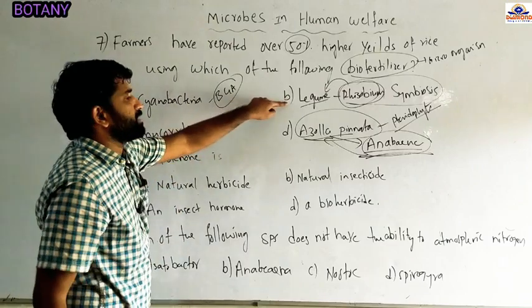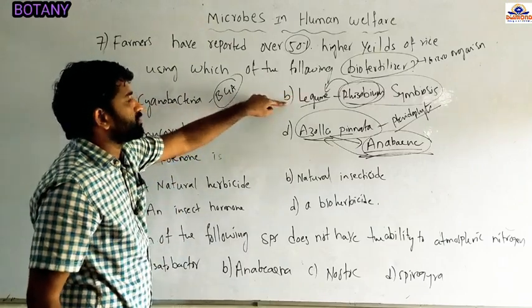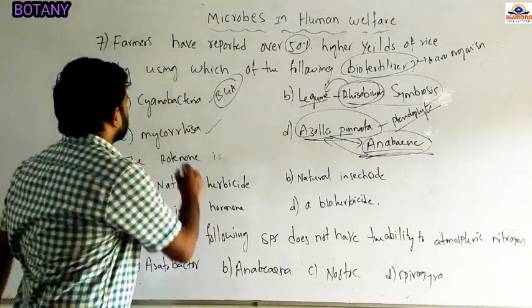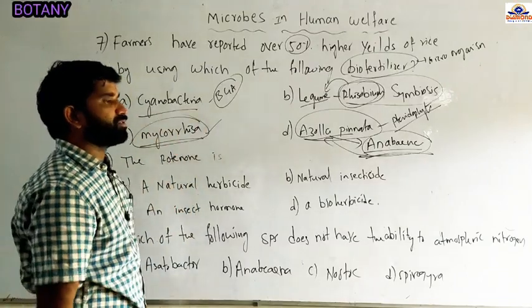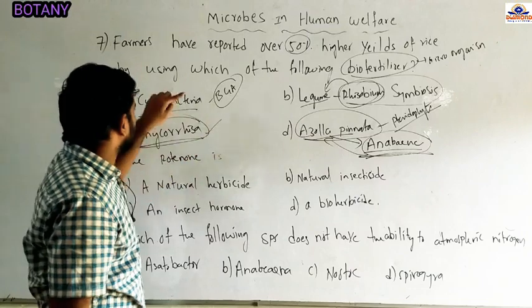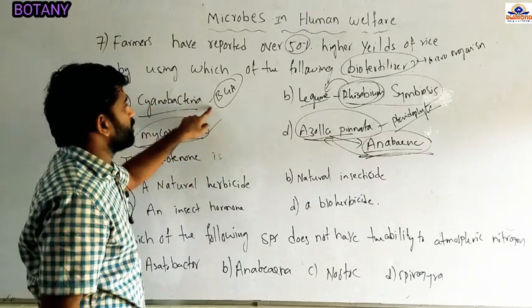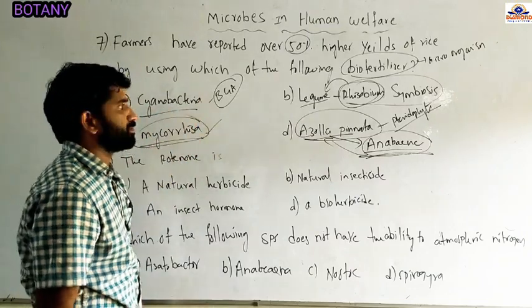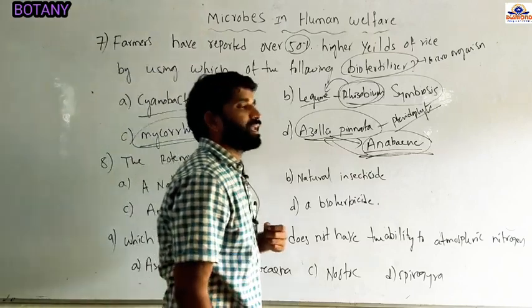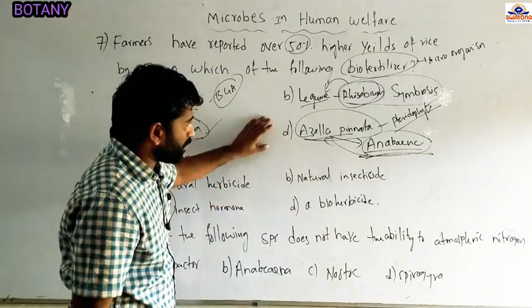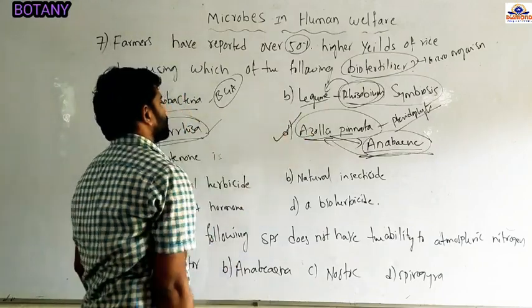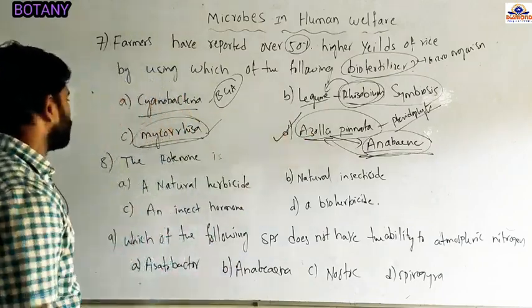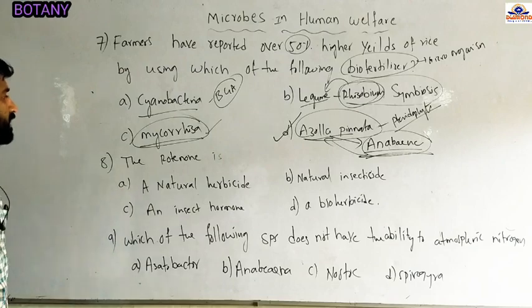So leguminous plants are there. These are the Rhizobium bacteria. They can show the leguminous plants. And cyanobacteria and mycorrhiza. Mycorrhiza can show the symbiotic association with the higher plants. And now cyanobacteria. Cyanobacteria also fix the atmospheric nitrogen, but to increase the rice yield in a rice crop, we can add it widely as Azolla pinnata. Answer is Azolla pinnata. And the next question, the rotenone is.